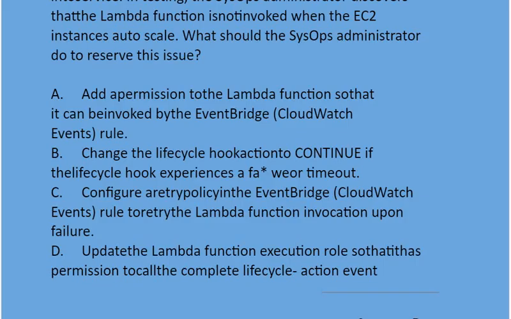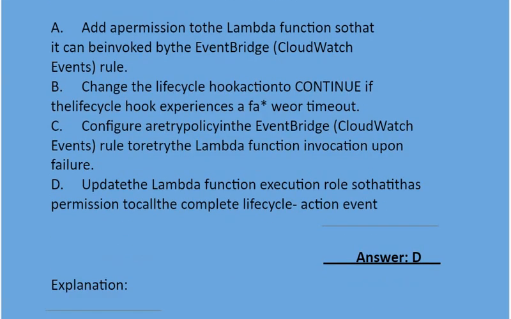Option C. Configure a retry policy in EventBridge, that is, the CloudWatch Events rule, to retry the Lambda function invocation upon failure. Option D. Update the Lambda function execution role so that it has permission to call the CompleteLifecycleAction event. Correct answer is option D.